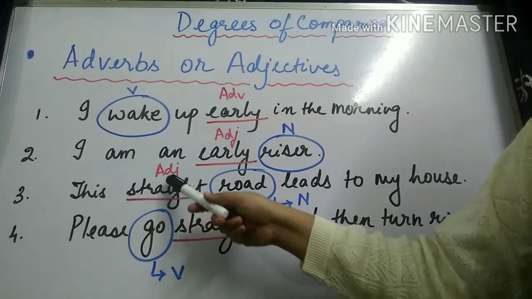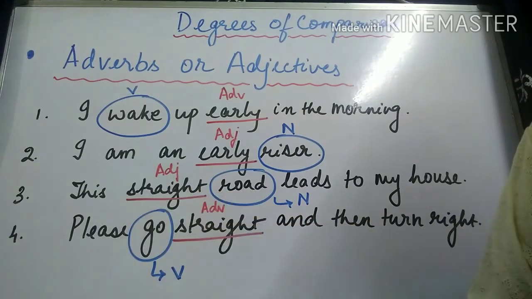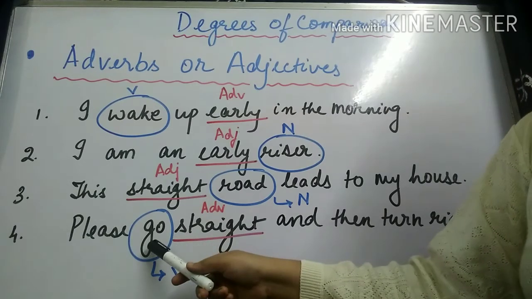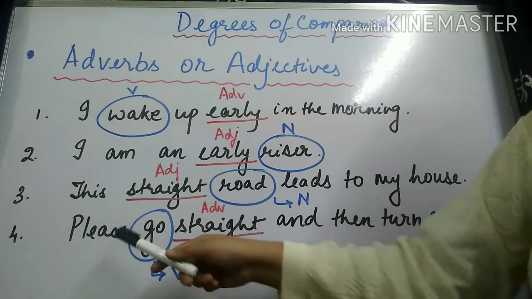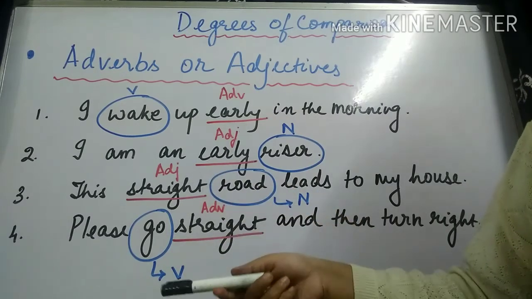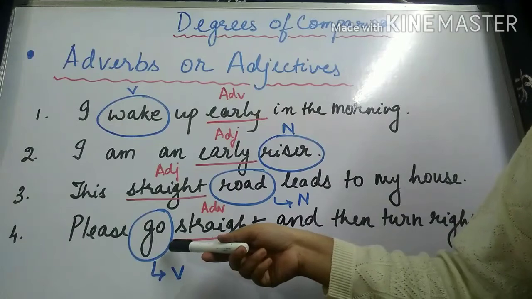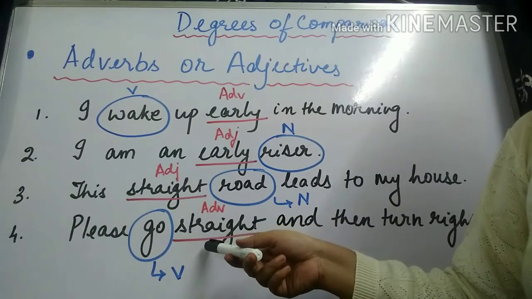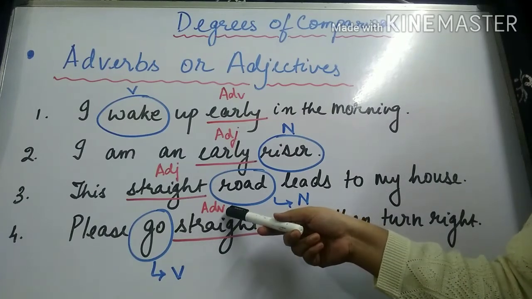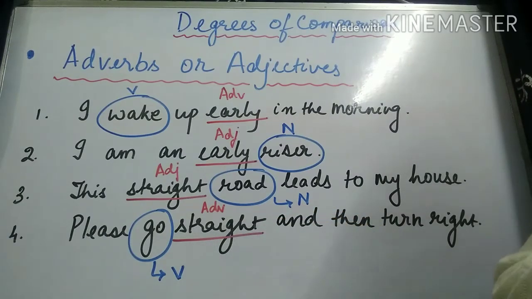Hence, straight functions as an adjective here. In sentence 4, the word straight modifies the verb go. Please go straight. Go in which direction? So, it is modifying the verb go. Hence, it is an adverb over here.